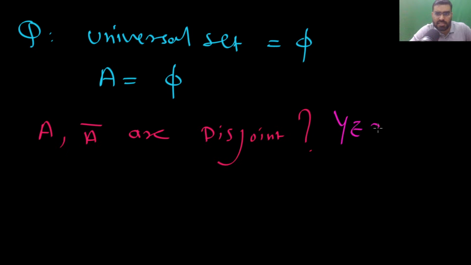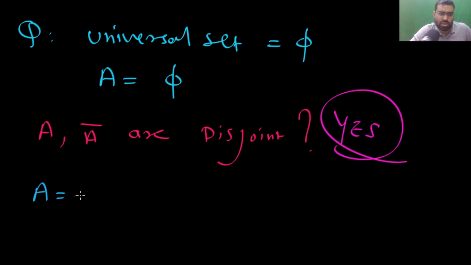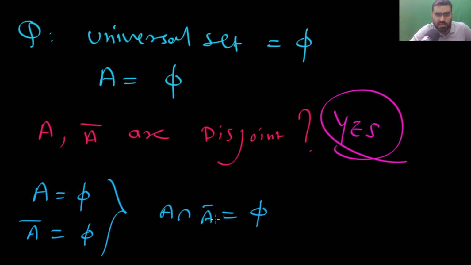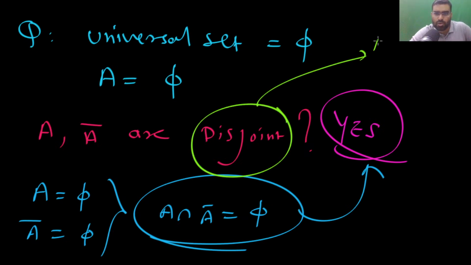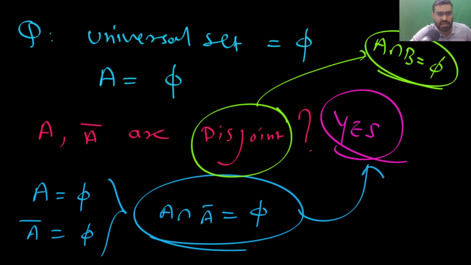The answer again is yes. Just use the definition of disjoint, because you can notice in this situation A is phi, and A complement is also phi, and you can see their intersection is phi, so they are disjoint. So remember, just apply the definition of disjoint. When can I say two things are disjoint? When their intersection is phi. In this situation you will say they are disjoint.